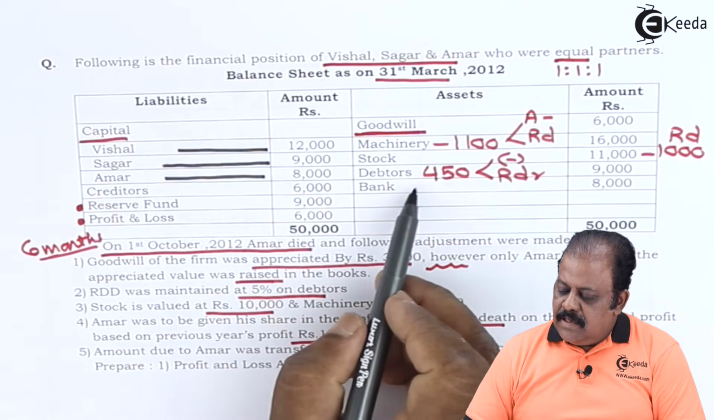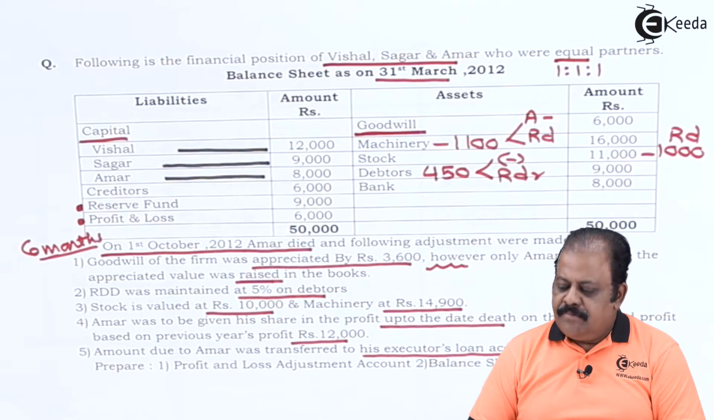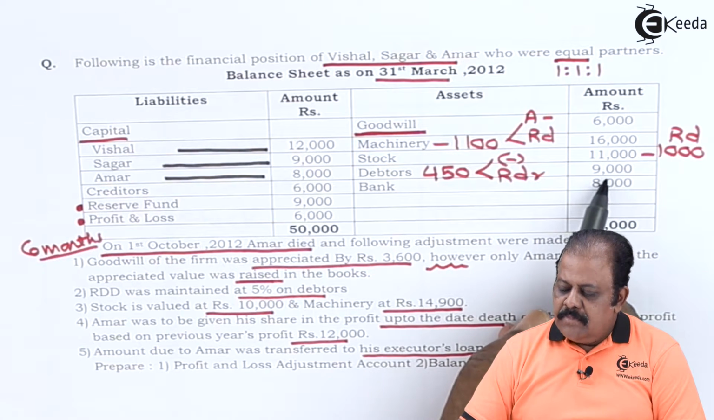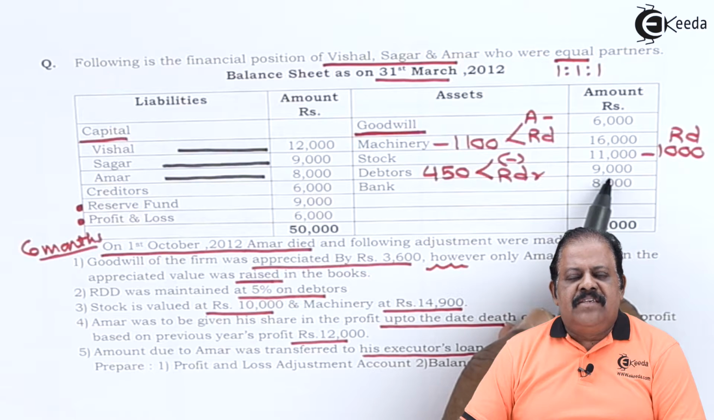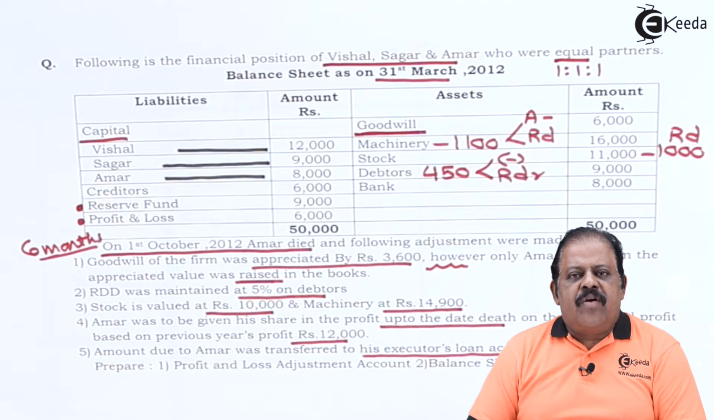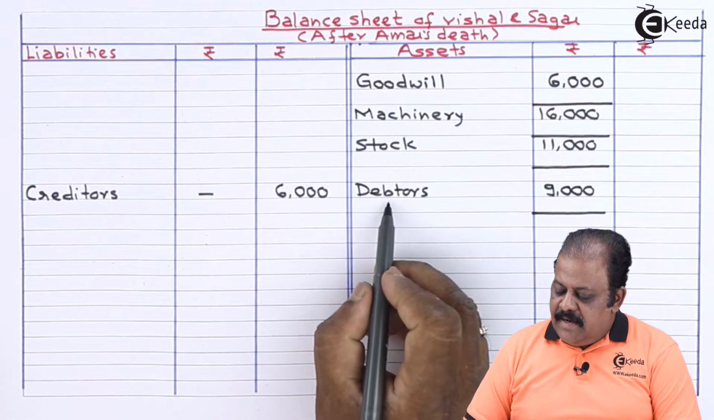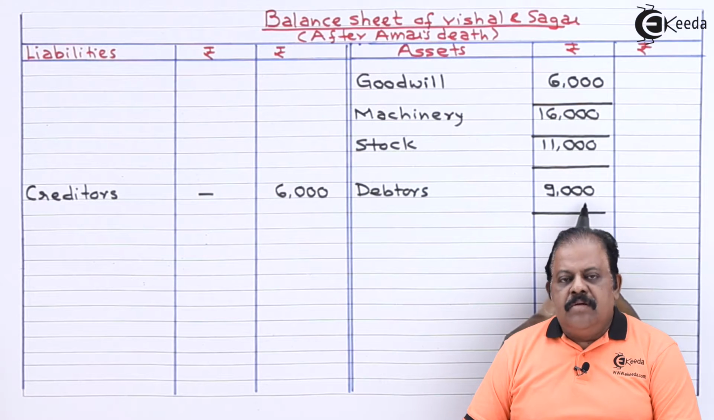Debtors, there is an adjustment of RDD. Amount of debtors 9,000 will be recorded in inner column. Asset side debtors, inner column, amount is 9,000.